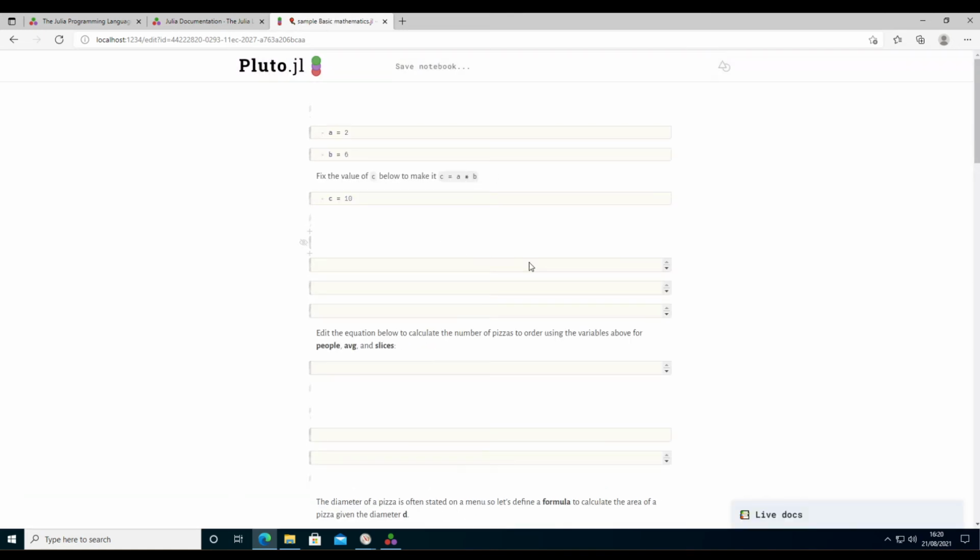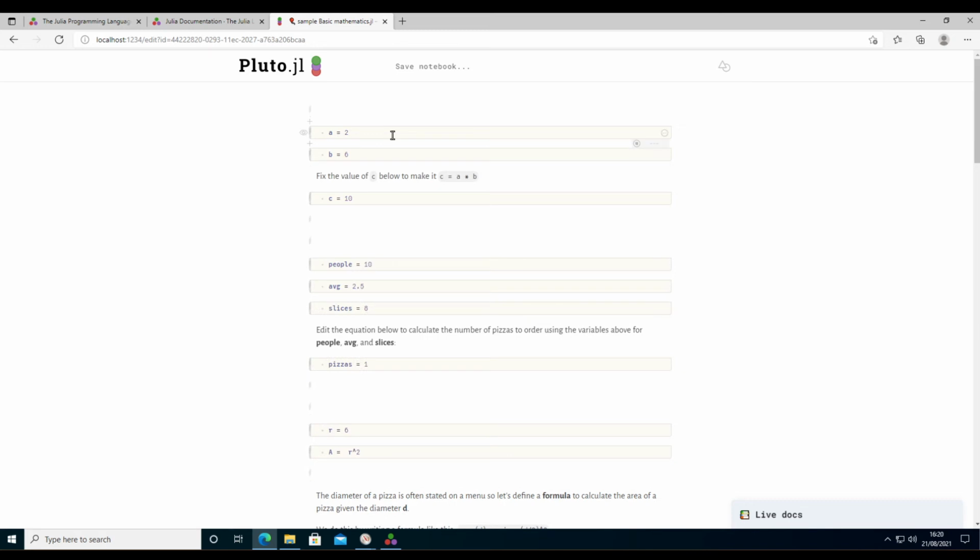And Pluto has notebook cells, which you can use as in any other notebook system, or in MATLAB, or you can type these commands into the REPL as well.